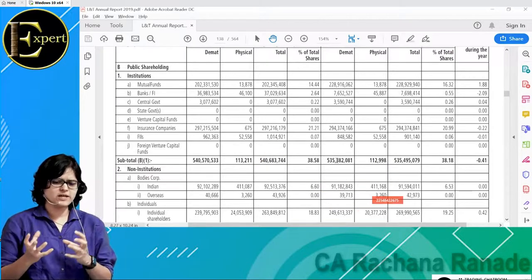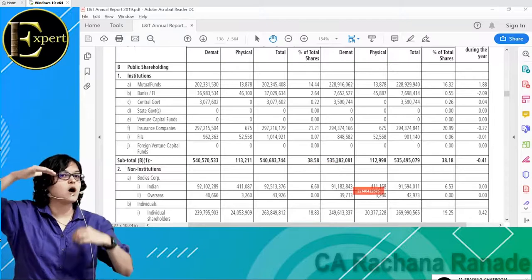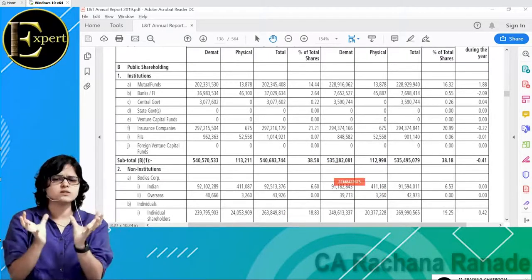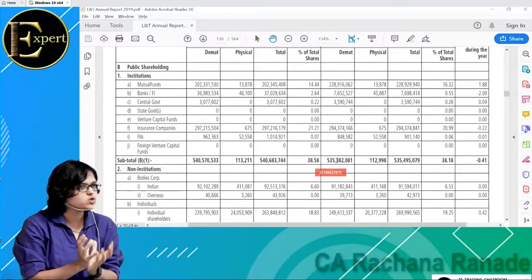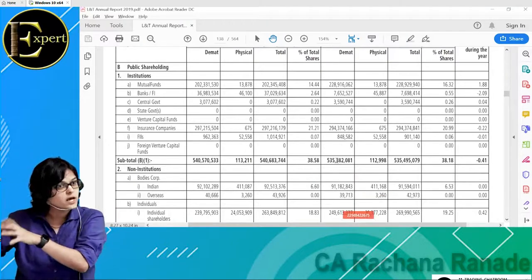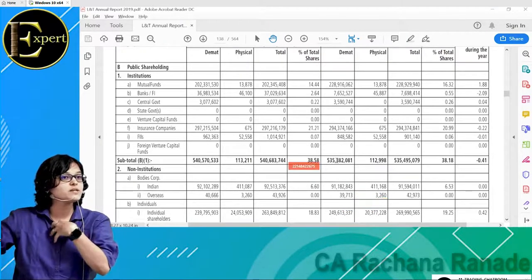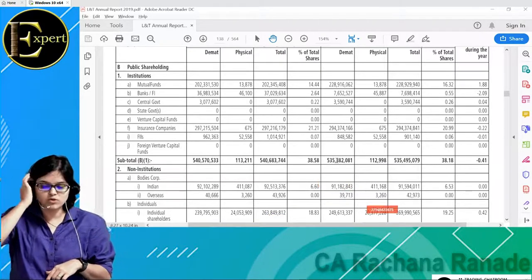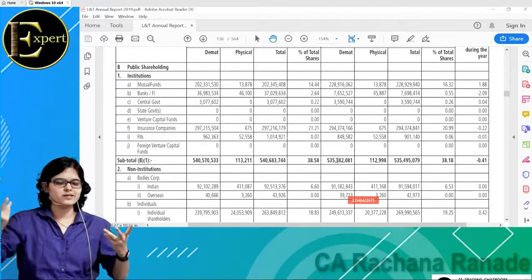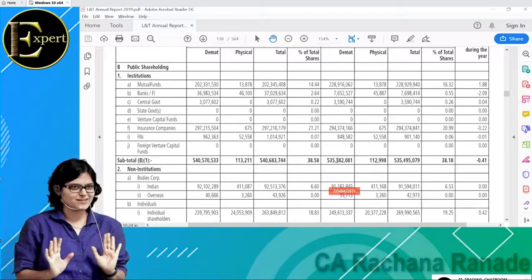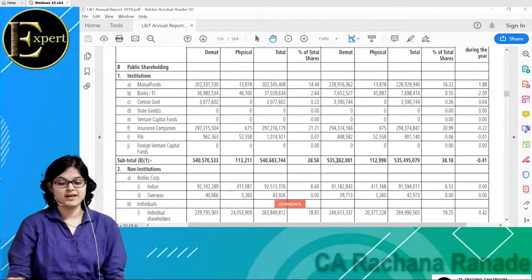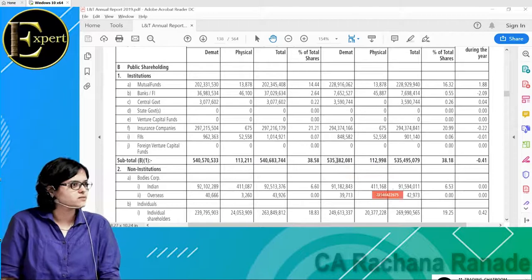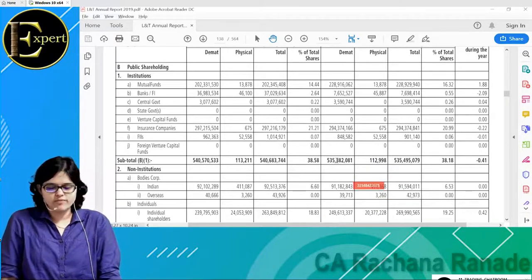Those who feel LIC is very safe, and it is safe, I'm not saying it's not safe. It is very safe, but they invest a lot in stock markets. One of my friends who was doing an audit of LIC was telling me that, though not on paper, it is said that LIC actually has a hotline directly to the Government of India. Let me tell you what hotline means.